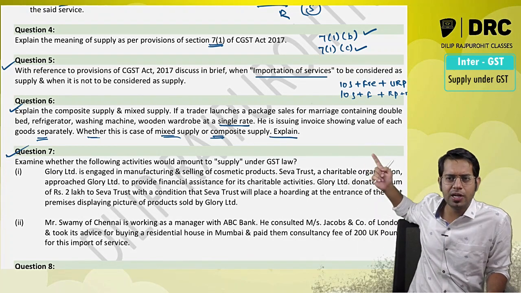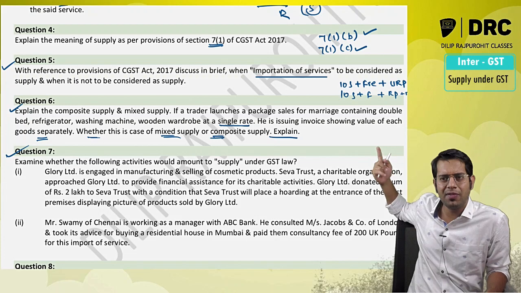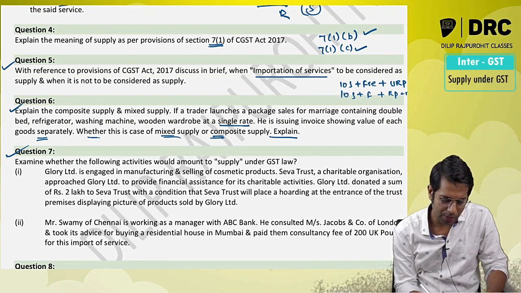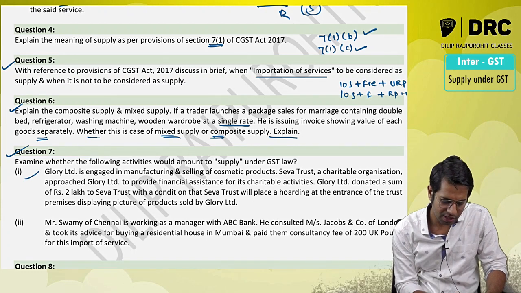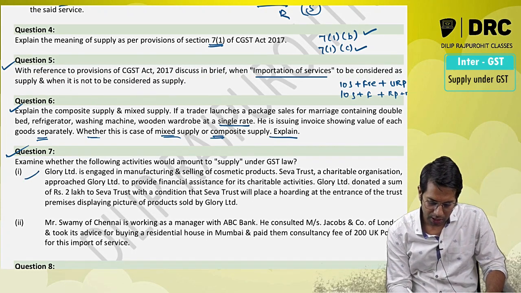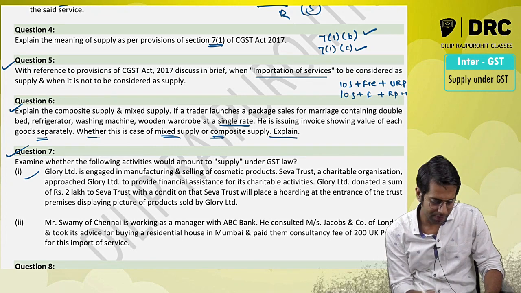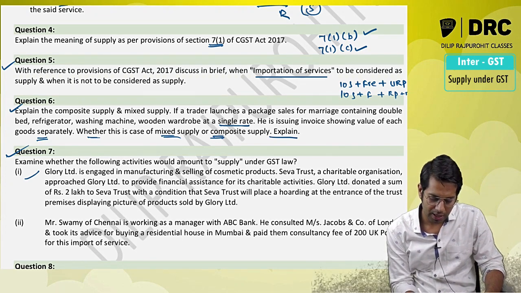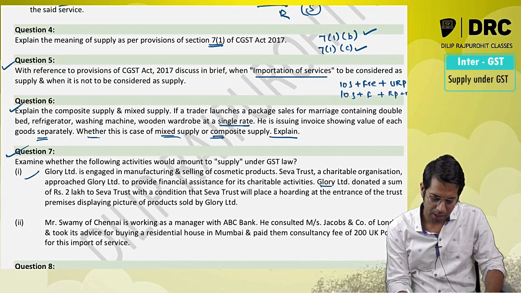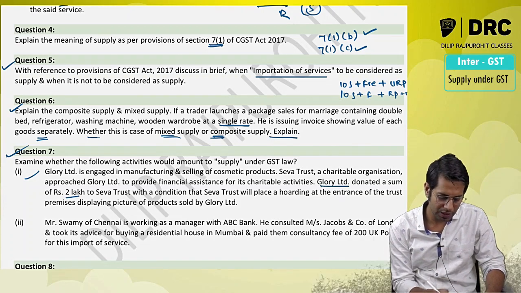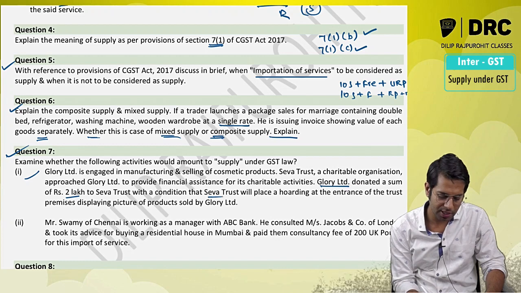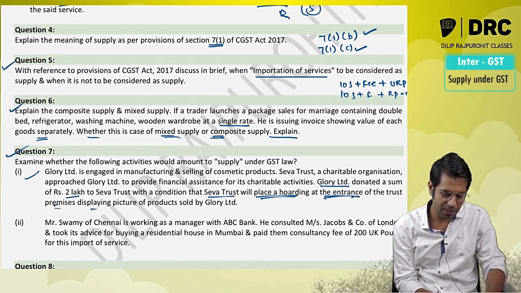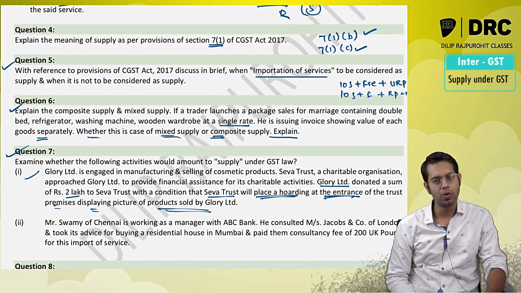Now the same Damodar related question they have given over here, but they have given it differently. Examine whether the following activities would amount to supply. Glory is engaged in manufacturing and selling cosmetic products. Seva Trust, a charitable organization, approached Glory to provide financial assistance to its charitable activity. Glory Limited donated 2 lakh rupees to Seva Trust with a condition that Seva Trust is required to place a hoarding at the entrance of the trust premises displaying that the products are sold by Glory Limited.